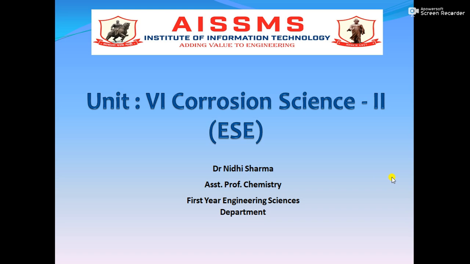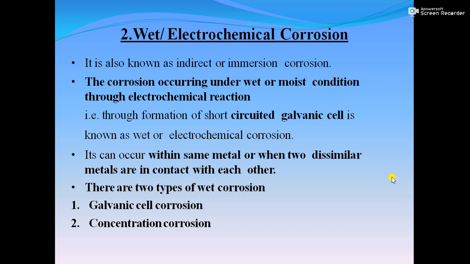Today is starting the corrosion science part 2. In part 1, a few things have already been explained, like what is corrosion, how and why this corrosion occurs, what is the mechanism of dry corrosion, what are the factors which affect dry corrosion, and after that, what type of nature of the oxide layer formed on the metal surface is responsible for further corrosion. So now in today's lecture, I am going to tell you about the wet or electrochemical corrosion.